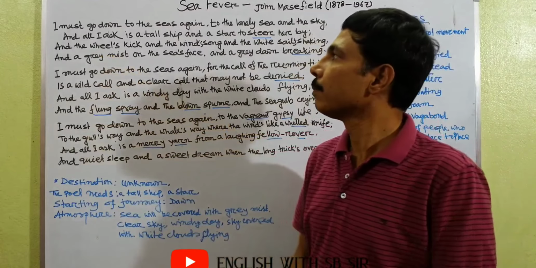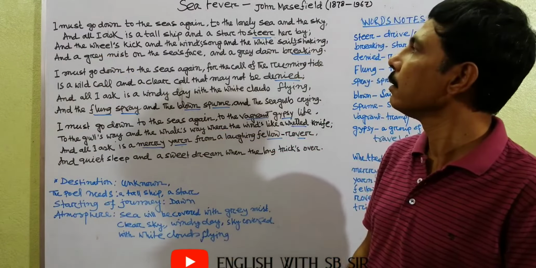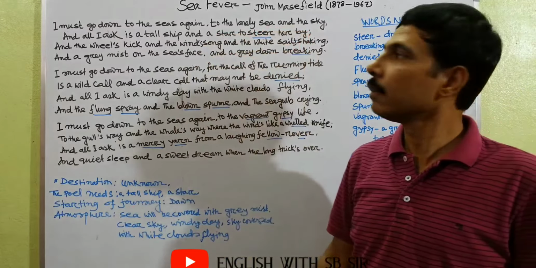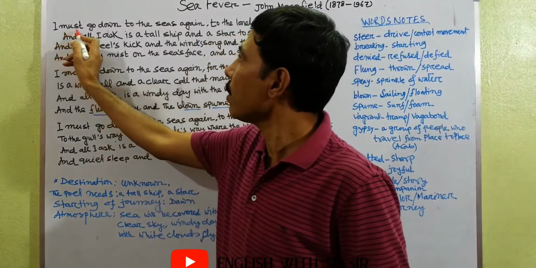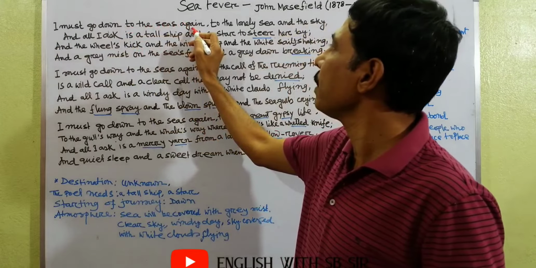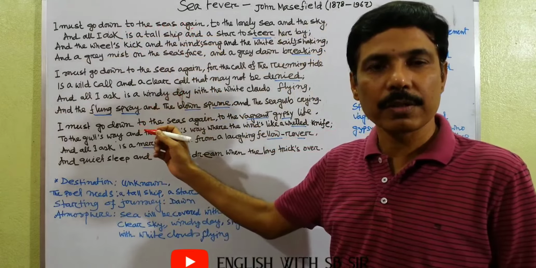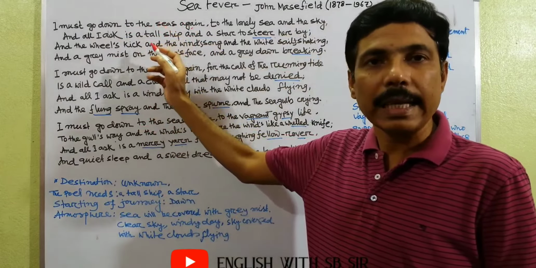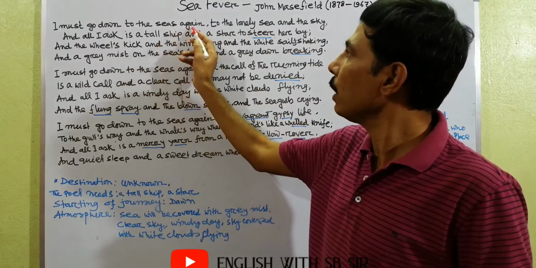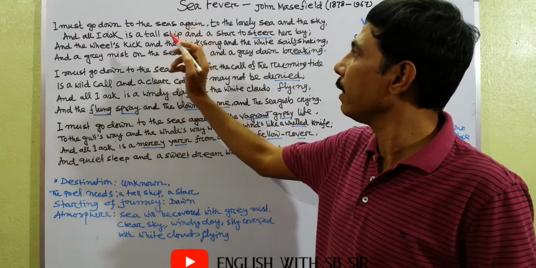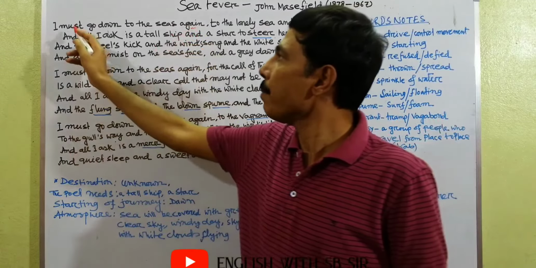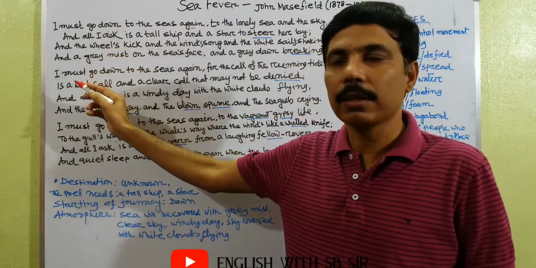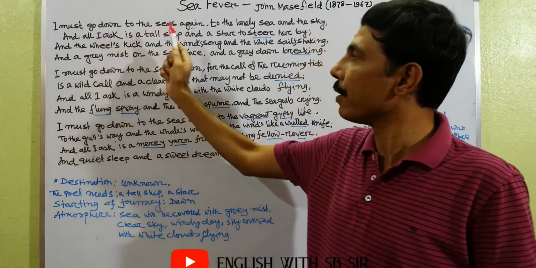I must go down to the seas again, to the lonely sea and the sky. This is very important. I must go down to the seas again. Again means that it is not the first voyage, the sea journey, by the poet. He is an experienced sailor. And I must go down to the seas. That means the poet is determined to go on his sea voyage.